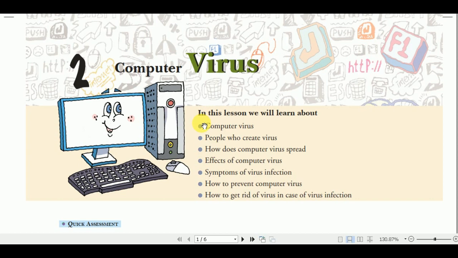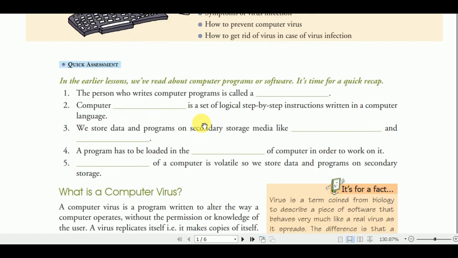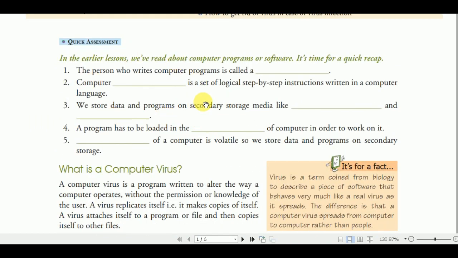Okay, and the second chapter is computer virus. In this chapter, we will learn about the virus, what is a virus, how a virus spreads, how to stop a virus, how the virus affects a computer, the function of a virus, how to prevent computer viruses, how to get rid of a virus in case of infection, and the people who create viruses. Okay, so let's start.